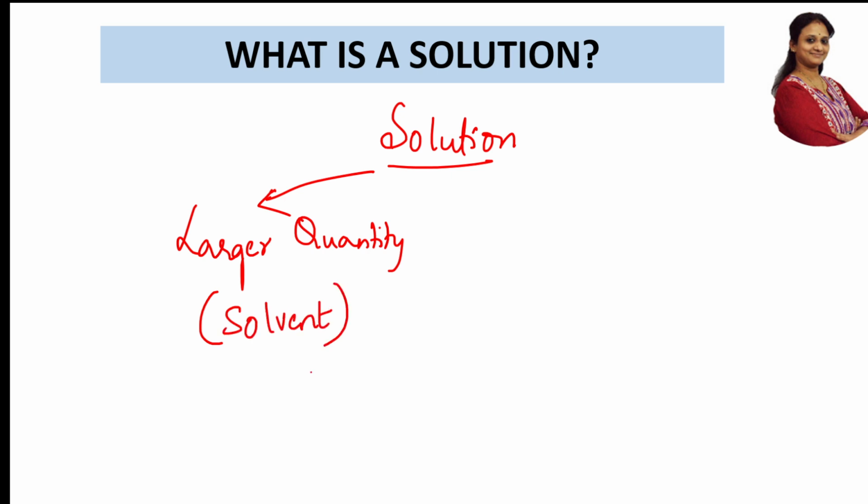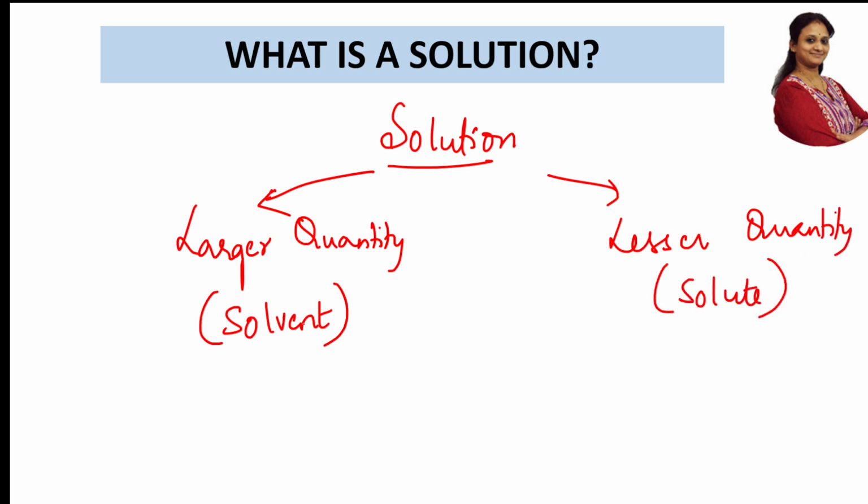Water is the universal solvent. The one present in the lesser quantity is called the solute. In the earlier case, water is the solvent and sugar is the solute, which is in lesser quantity. Simple as that. Nobody will ask a question from this.